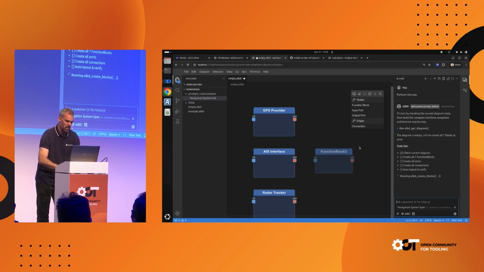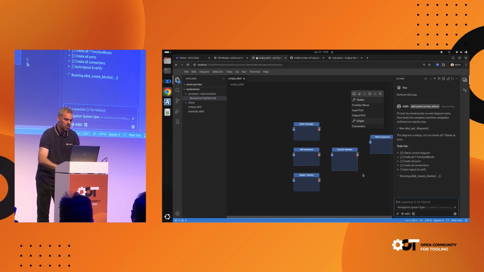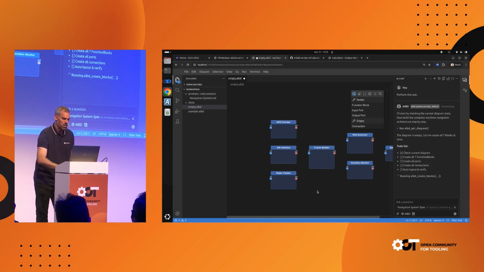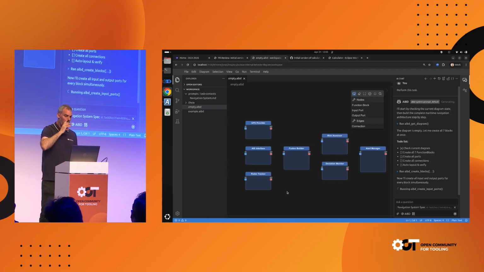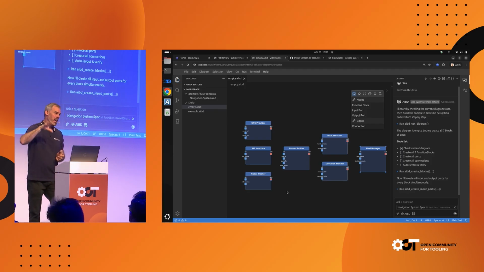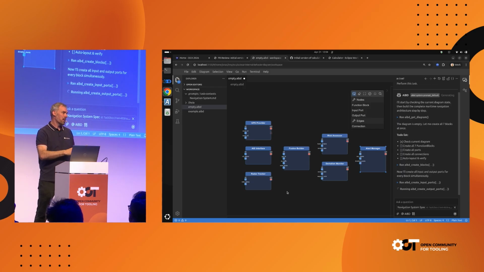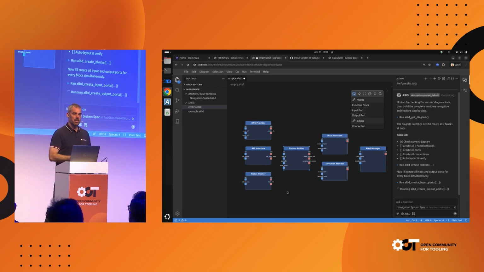Let me actually zoom out here a little bit so we can see it better. So we can see on the fly it now models the system based on my textual description. It started to create all the nodes. Now it creates input ports and output ports, just like this. And again, this is possible because we basically implemented tool functions that allow this agent to look at the diagram, to make modifications, and also the agent understands the underlying syntax.